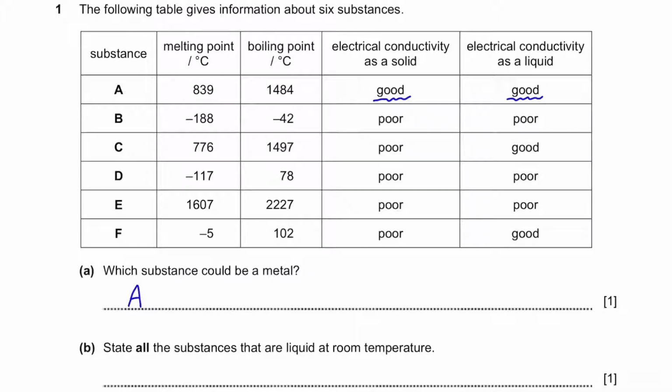Part B. State all the substances that are liquid at room temperature. Room temperature can be roughly estimated as 25 degrees Celsius. If a substance needs to be a liquid at 25 degrees Celsius, it should have melted at a temperature lower than 25 degrees Celsius. Also, its boiling point should be higher than 25 degrees Celsius, as it should not change to gas at room temperature. In other words, we need to look for substances whose melting point is lower than 25 degrees Celsius and whose boiling point is higher than 25 degrees Celsius. That would be substances D and F from the table.